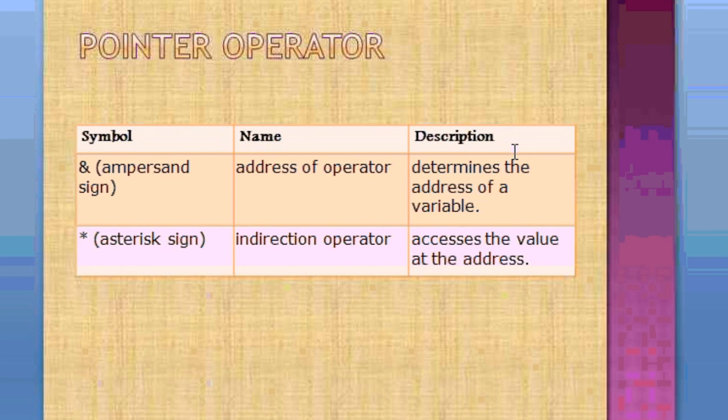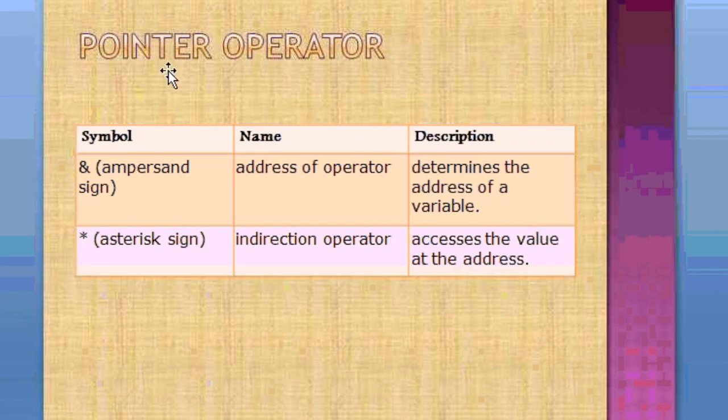So always remember, when you want to deal with any address of any memory, you have to use ampersand sign. And when you want to deal with any value of any variable, always remember, use of star or asterisk sign will be there.